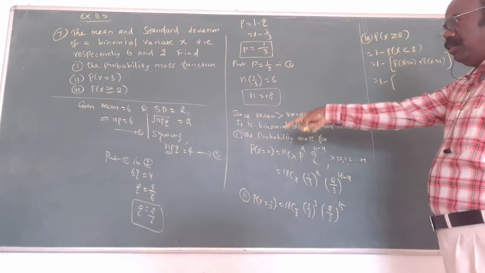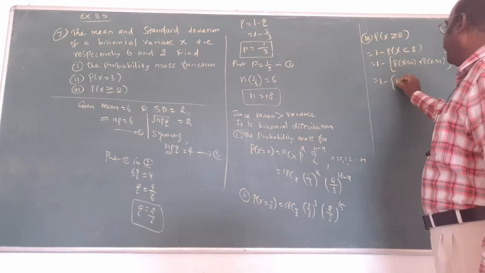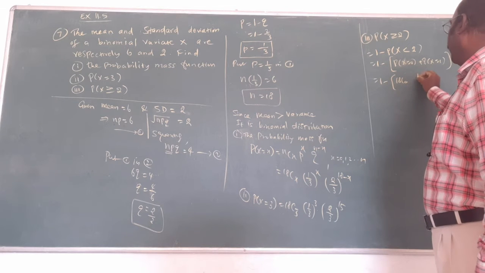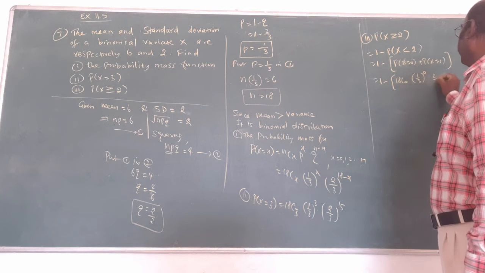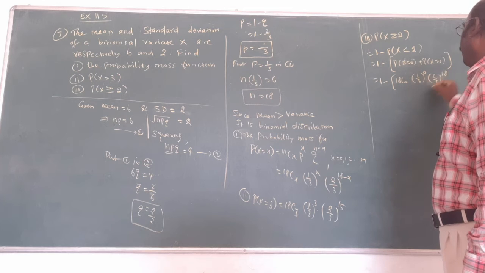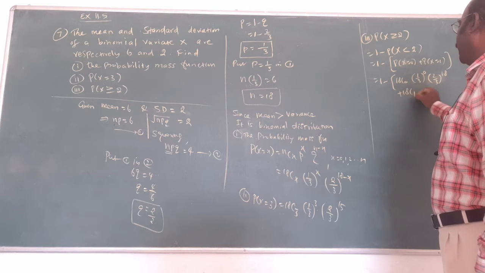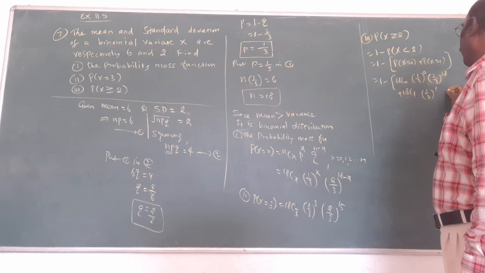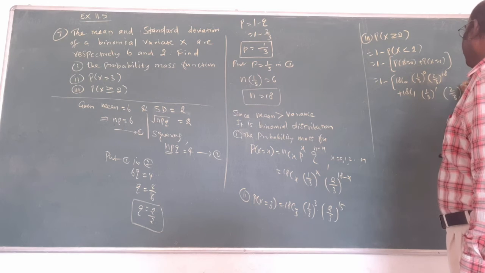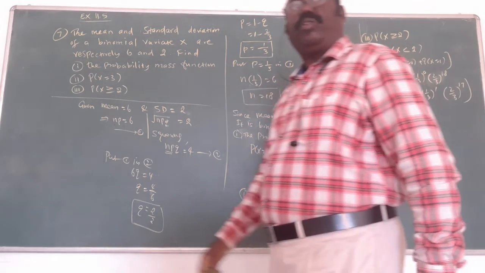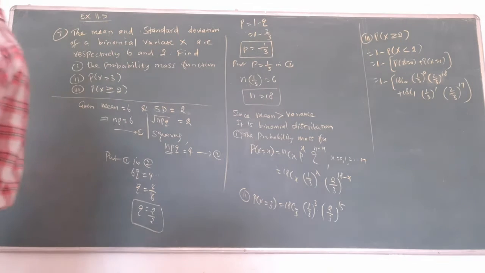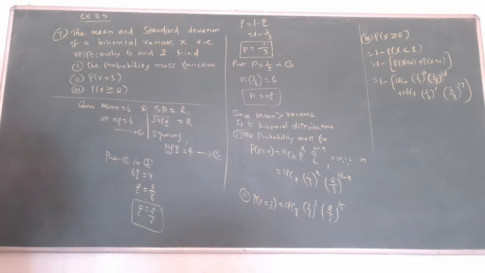Replace x is 0 in the formula: 18C0, 1 by 3 power 0, 2 by 3 power 18 minus 0, plus x is 1: 18C1, 1 by 3 power 1, 2 by 3 power 18 minus 1, 17. In this way, substitute the values for n, p, q. Now you want to simplify, and that is the answer.